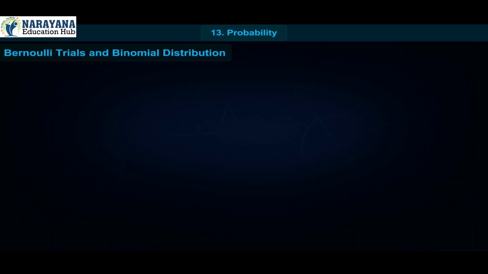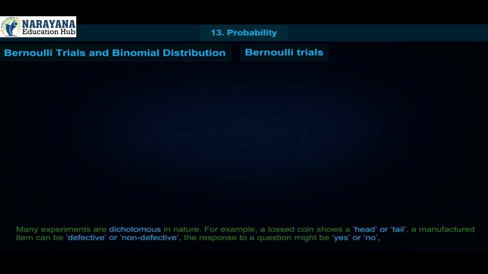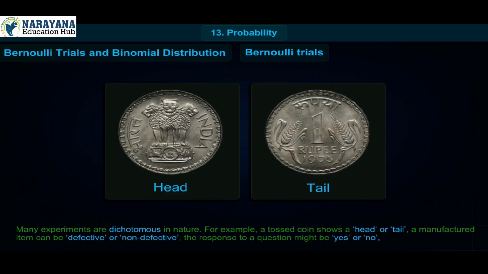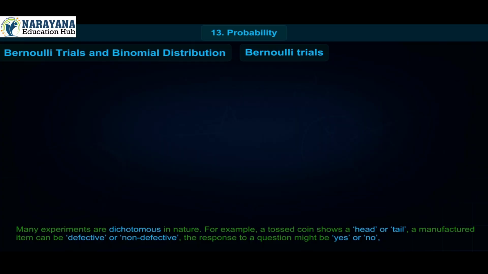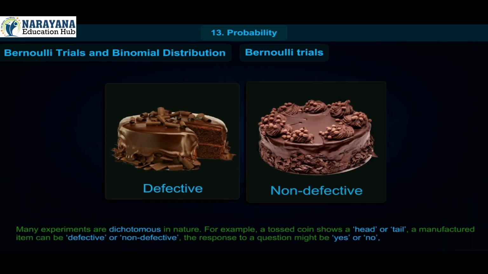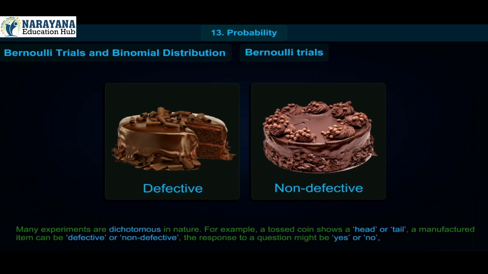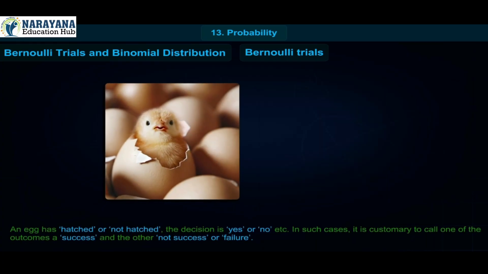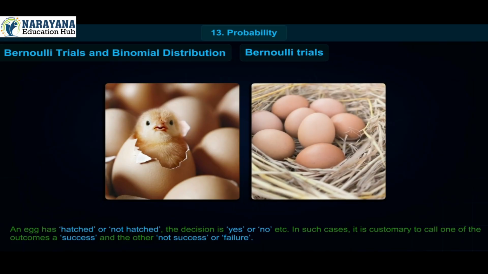Bernoulli trials and binomial distribution. Bernoulli trials. Many experiments are dichotomous in nature. For example, a tossed coin shows a head or tail. A manufactured item can be defective or non-defective. The response to a question might be yes or no. An egg has hatched or not hatched. The decision is yes or no, etc.